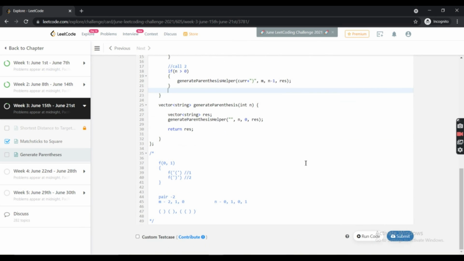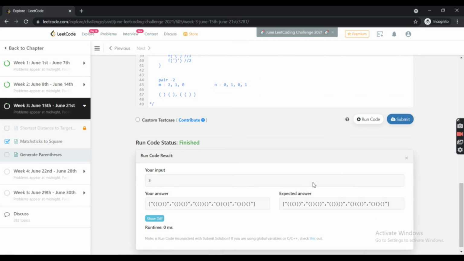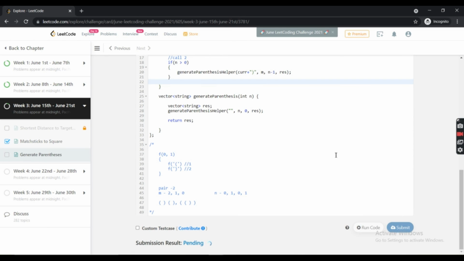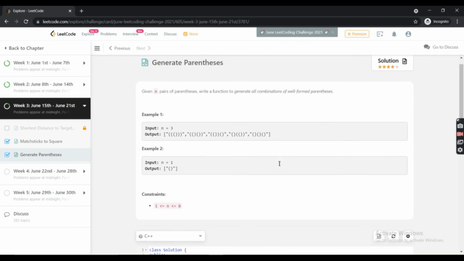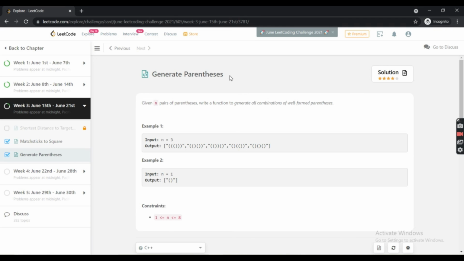So let's try to run this and check whether this works or not. Okay, yeah, it seems good. Let's try to submit this. So it got accepted. Thank you everyone. That was it for today. Generate parenthesis. Have a nice day.